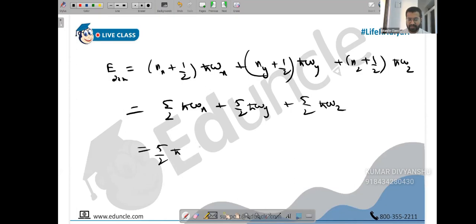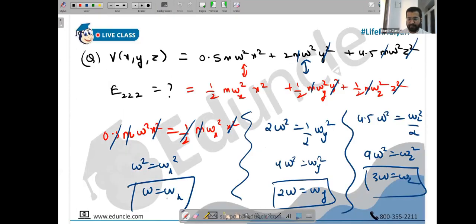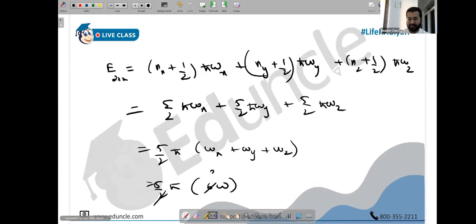So I can take 5 by 2 h bar common. I'm left with omega x plus omega y plus omega z. So the answer is 5 by 2 h bar into omega plus 2 omega plus 3 omega, which is 6 omega, people. So 2 ones are 2, 3 twos are 6, absolutely, the answer is 15 h bar omega. Great, so we complete harmonic oscillators here too.